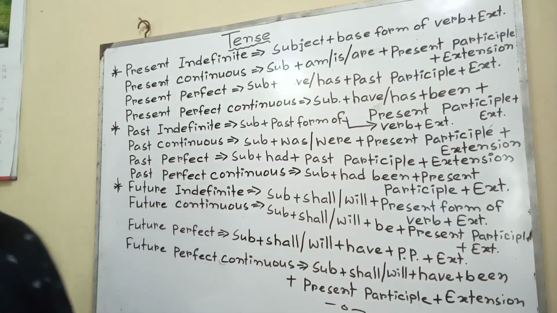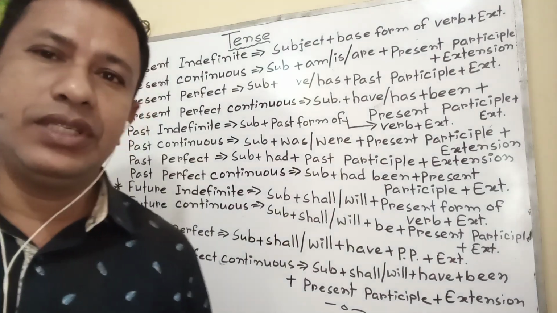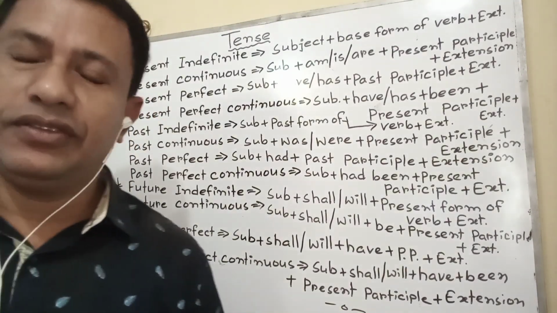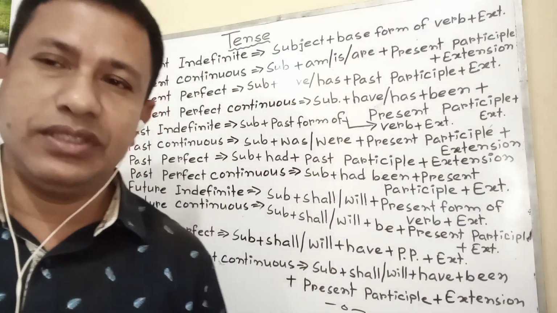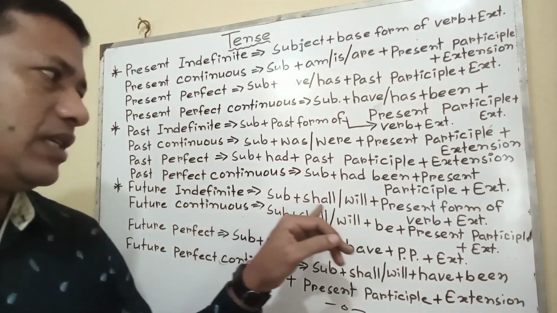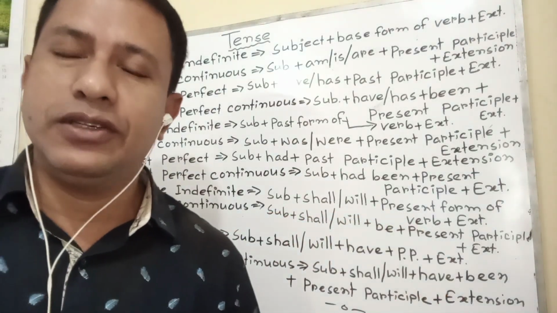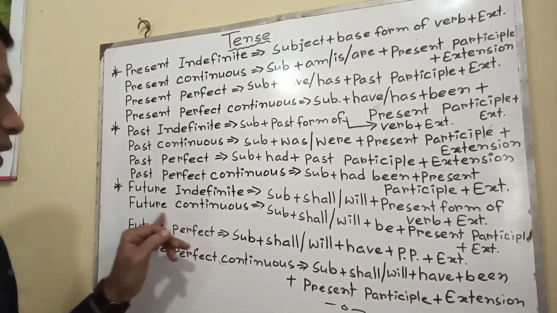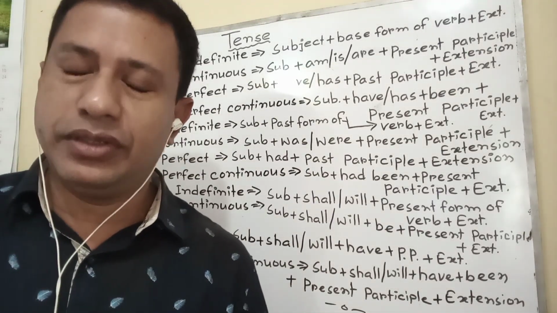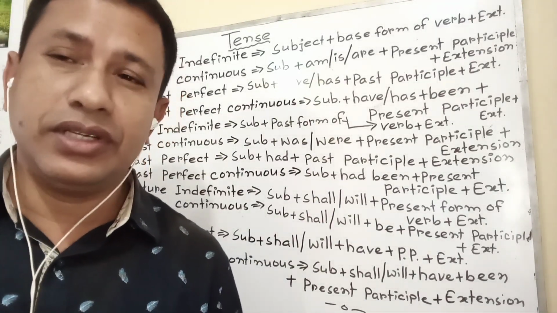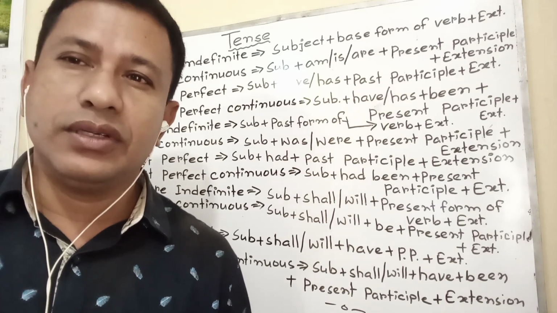Future indefinite or future simple: the activity which will be done in the future is called future indefinite or future simple. Structure: subject plus shall or will plus present form. I shall do the work, they will come here, in this way. Future continuous: the activity which will be going on in the future is called future continuous. I will be doing the work.